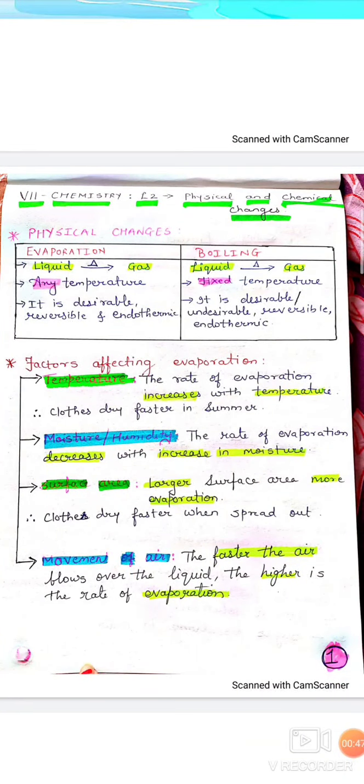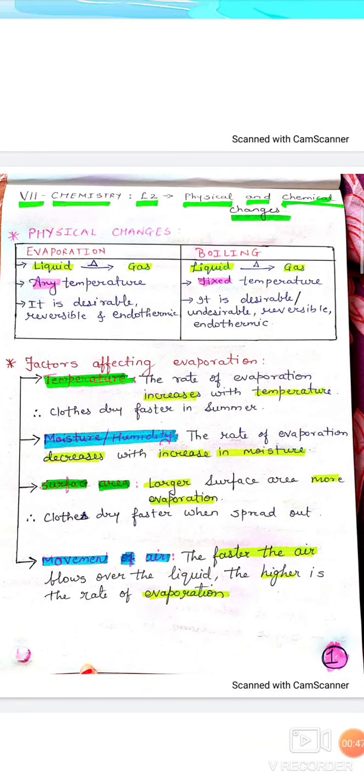Now, we will learn about the factors affecting the rate of evaporation. It means how evaporation depends on different factors. Let's see. The first factor is temperature. The rate of evaporation increases with temperature.